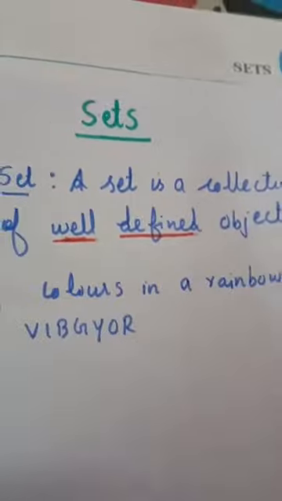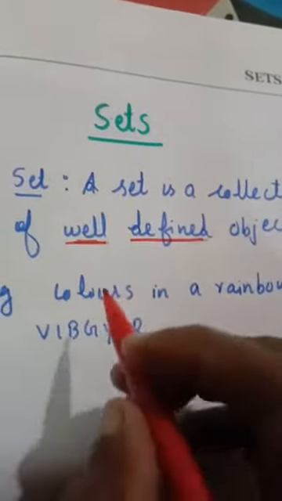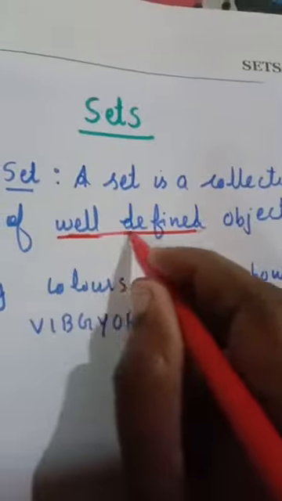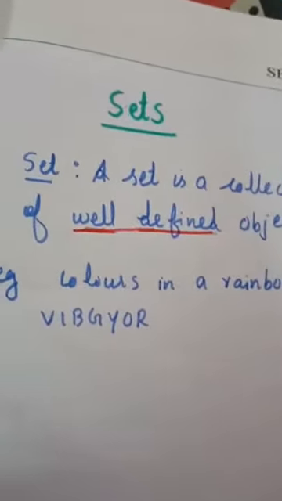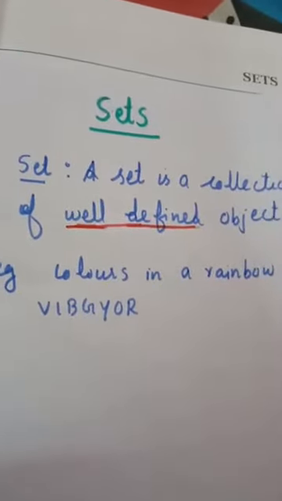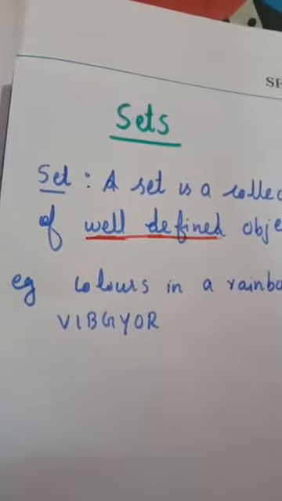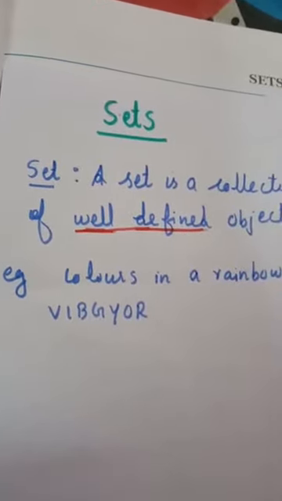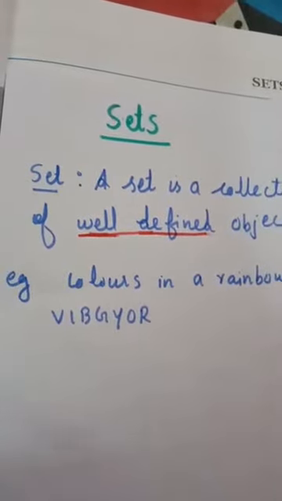Why are they stressing this well-defined? For example, colors in a rainbow. It is well defined, you know. Colors of a rainbow means only 7 colors are there. But something is not well defined. Not well defined means, suppose